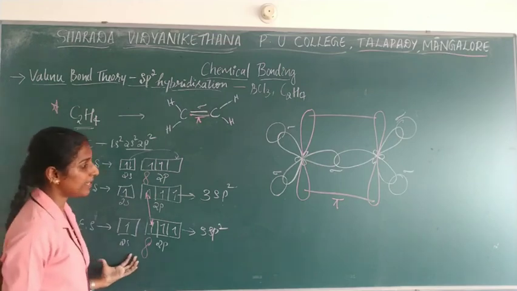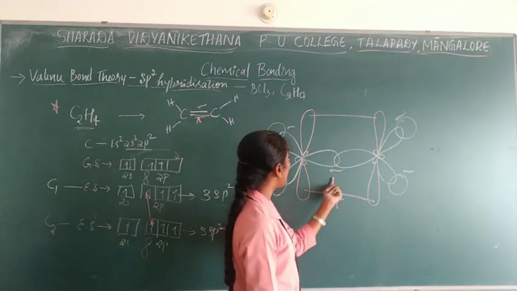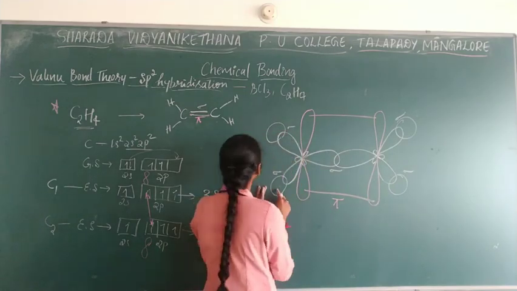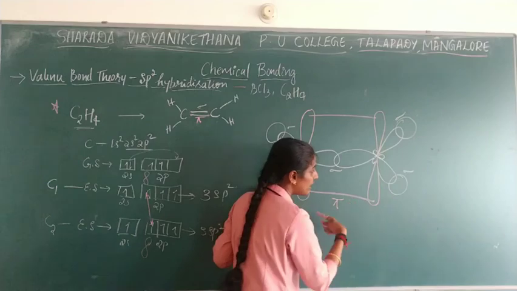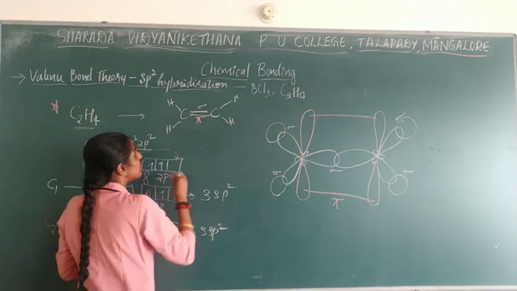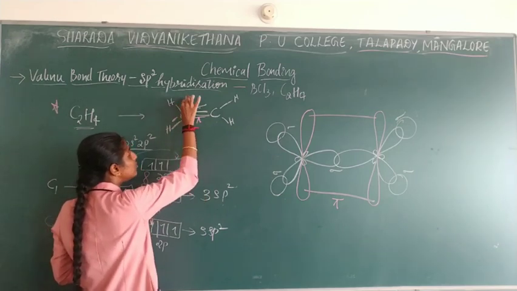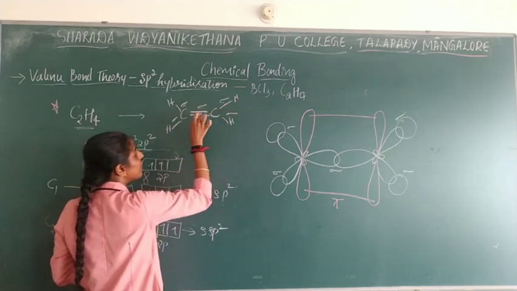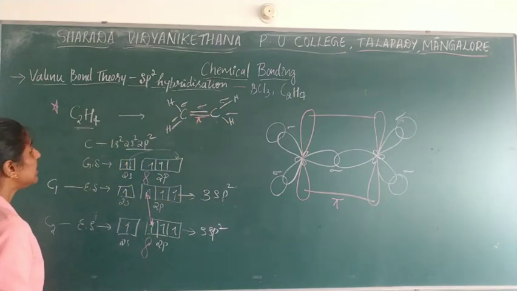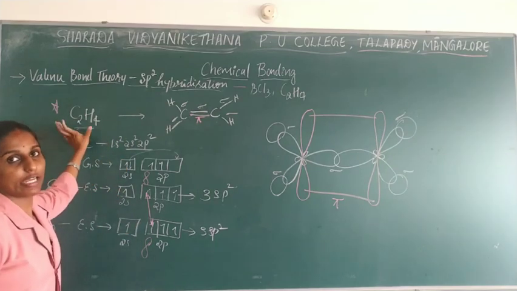Later, while explaining or while writing the sentence, you need to write how many pi bonds and how many sigma bonds are present. So pi bond is 1. For sigma bonds, if it is difficult to count here, you can count here also. A single bond is always a sigma bond. So 1, 2, 3, 4, 5. So 1 pi bond is present. In this way you need to explain the sp2 hybridization of C2H4. Very important concept.